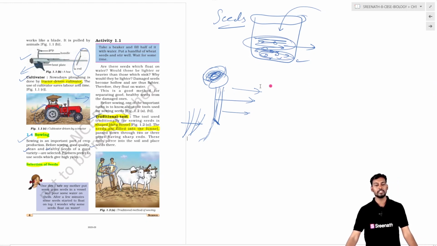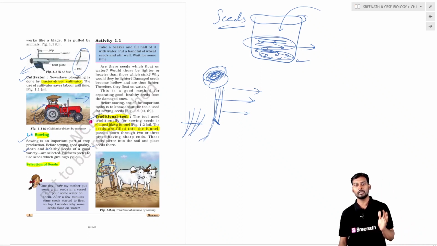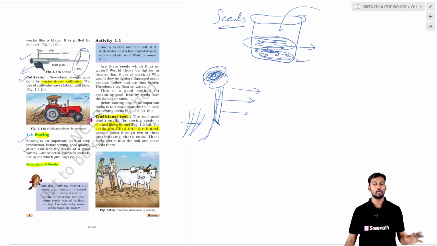Apart from this traditional way, a cultivator is used. This is the instrument which is driven by a tractor. It is useful in loosening the soil for proper plantation.